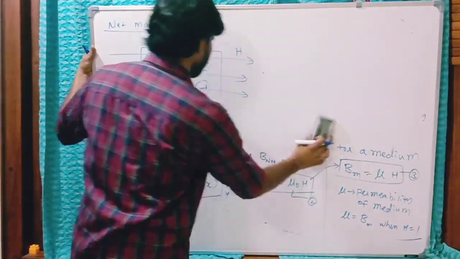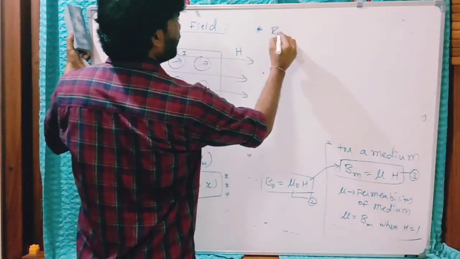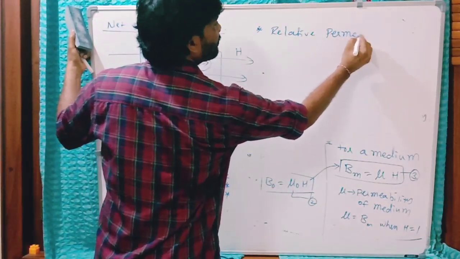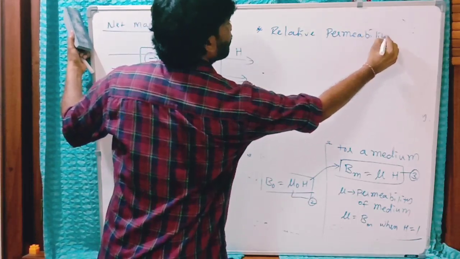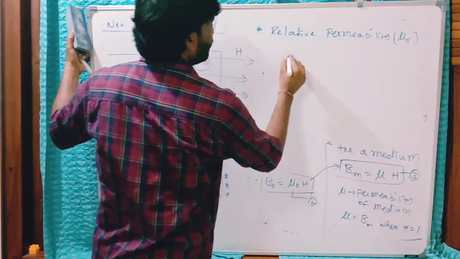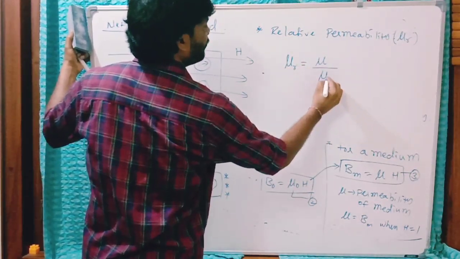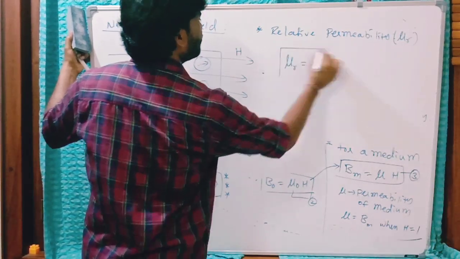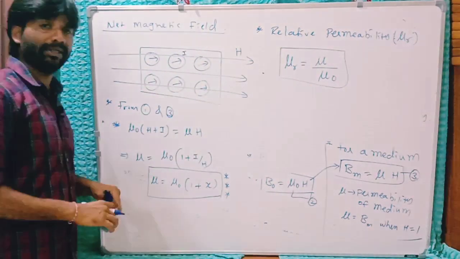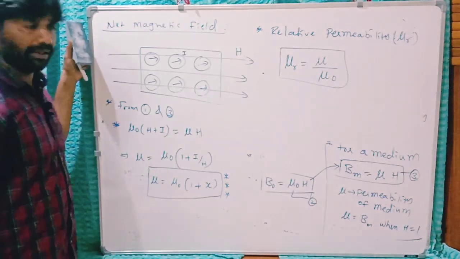Next, relative permeability. What is relative permeability? It is the ratio of the permeability of the medium to the permeability of free space. If you compare the given medium's permeability with the free space permeability, that comparison gives relative permeability.